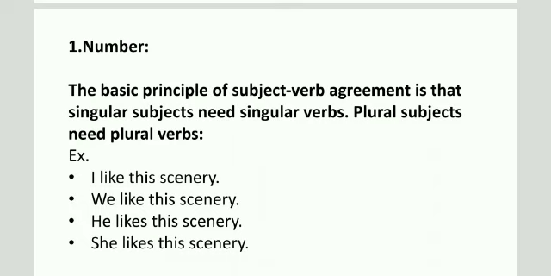In the next example, he likes this scenery, she likes this scenery. Here he and she both are singular words, singular pronouns. So we have to use a singular verb, and to make it singular we have to use s or es with verbs.